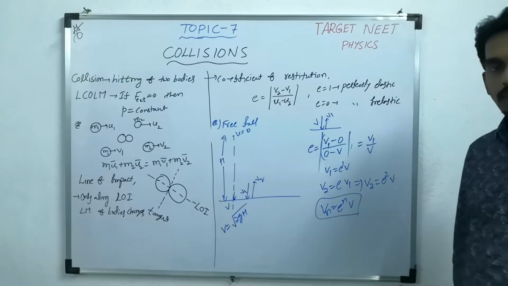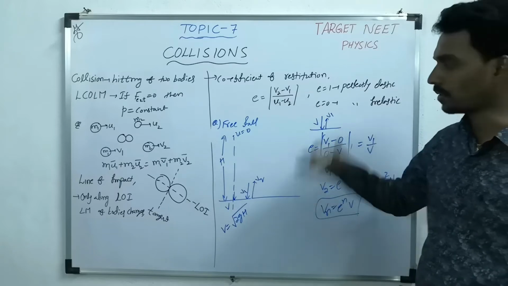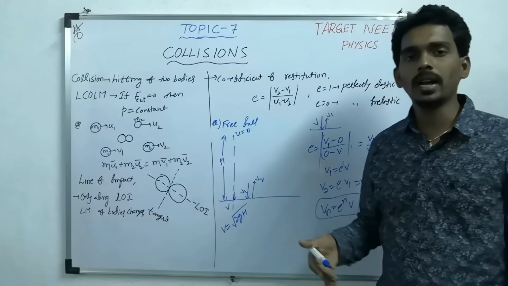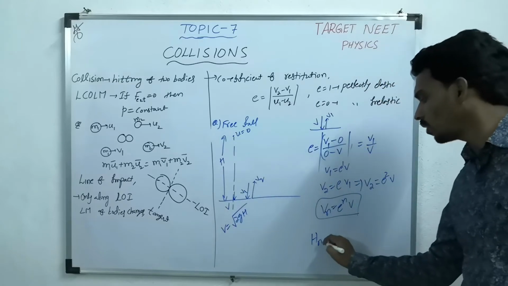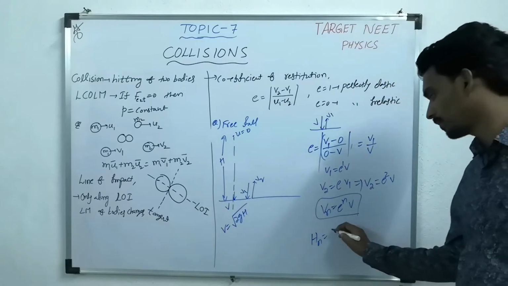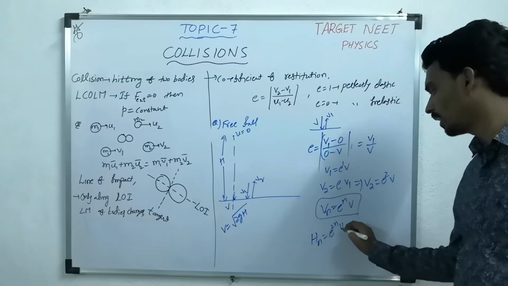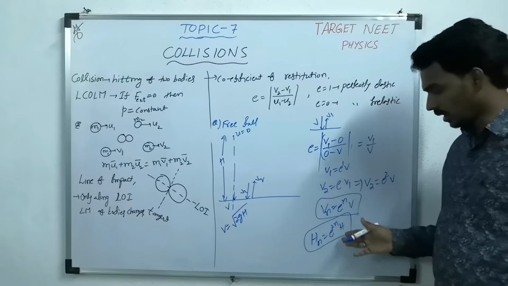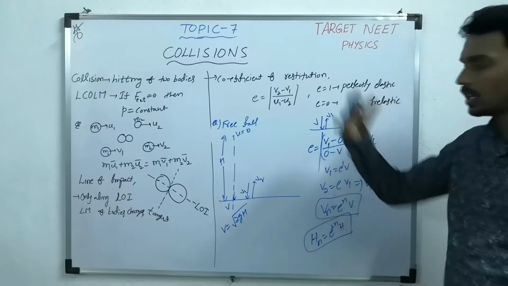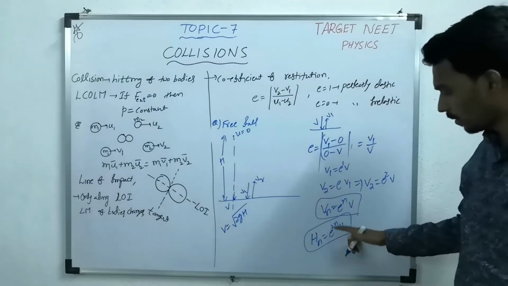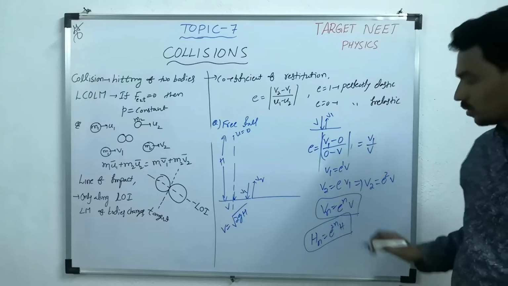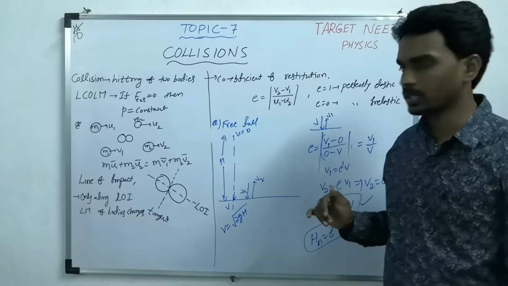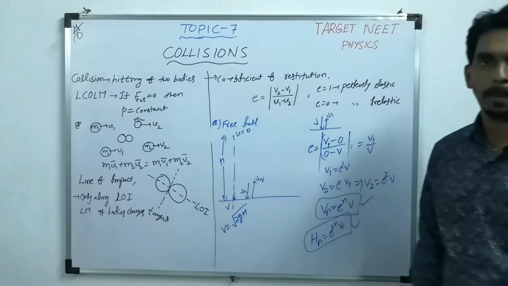Similarly, you can take the formula for the maximum height reached after the first collision, after the second collision. What is the maximum height reached? u square by 2g. So after n collisions, it will become e power 2n into h. You substitute the v value, so e power 2n. After the third collision, what is the height reached? Then e power 2 into 3 into h. So these are the two important formulas related to collision, coefficient of restitution and free fall.